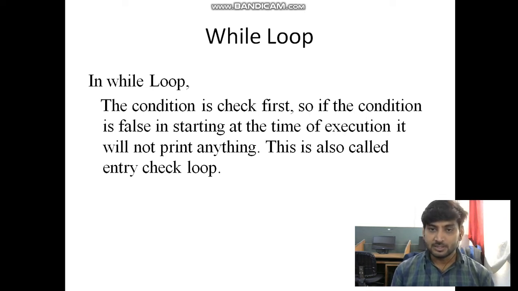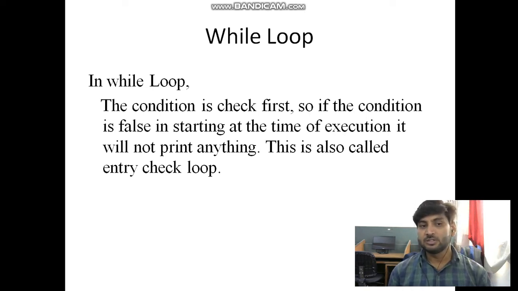So firstly we check the condition. If the condition is true, the loop executes again and again. If the condition is false at execution time, we will not print anything, because the loop exits at the time of the entry check. So we also know it as an entry check loop.